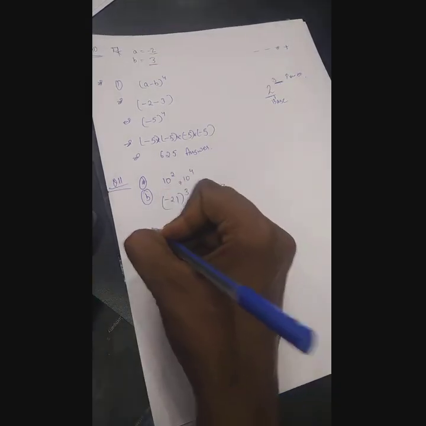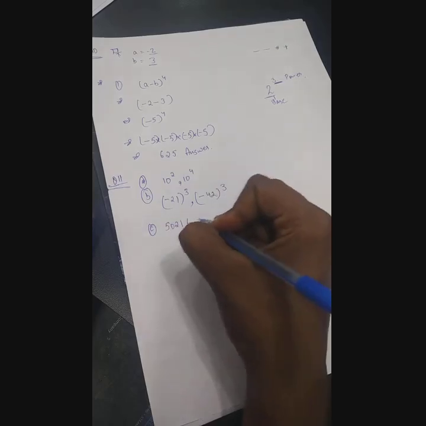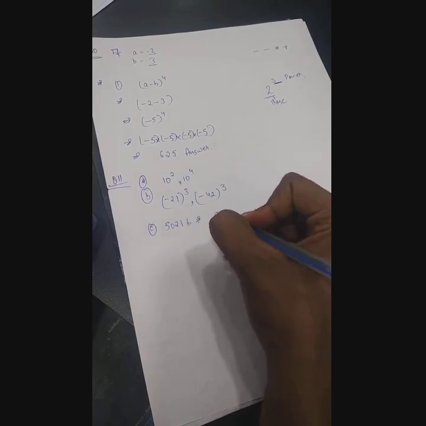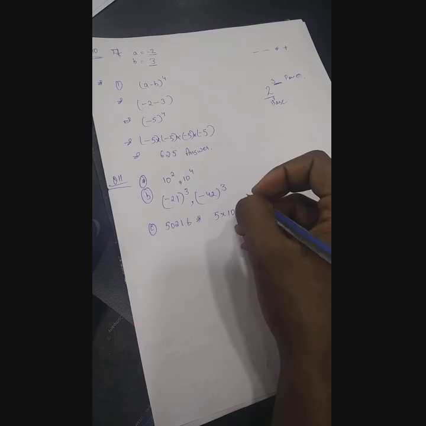Suppose you can take the number 50216. Now if you expand this number, it will be 5 into 10 to the power 4, then 2 into 10 to the power 3... plus 2 into 10 to the power 2 plus 1 into 10 to the power 1 plus 6 into 10 to the power 0.